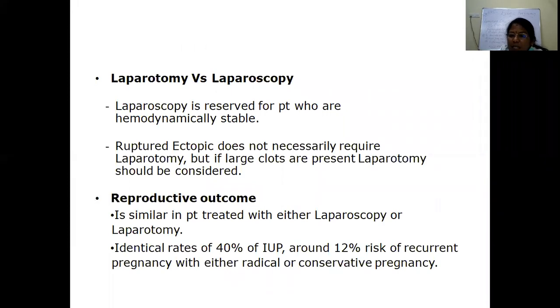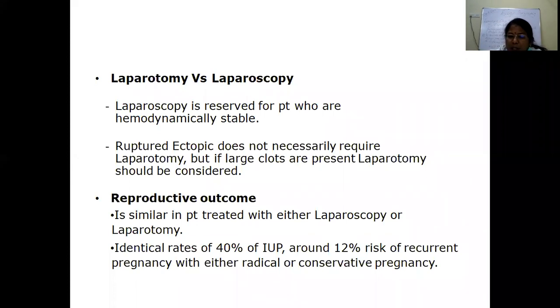So, laparotomy versus laparoscopy: as I have already told you, laparoscopy is reserved for patients who are hemodynamically stable. There may be a rupture, but they are stable. Ruptured ectopics do not necessarily require laparotomy. But if large clots are present, the patient is hemodynamically unstable, or massive intraperitoneal hemorrhage is there, then you should always go for laparotomy and not laparoscopy. Reproductive outcome is similar in patients treated with either laparoscopy or laparotomy. That doesn't have any difference.